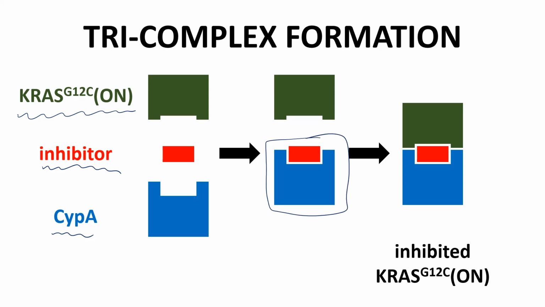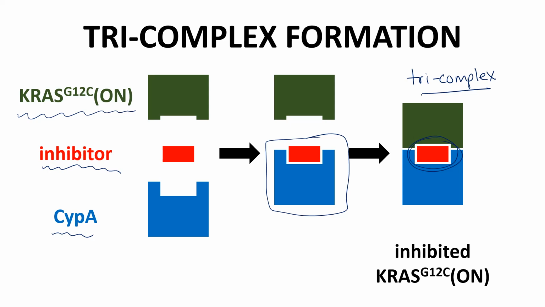CypA. CypA can then undergo its usual binding to KRAS-on. In the process, the inhibitor is brought into proximity to KRAS-on. The final outcome is an inhibitor sandwich between KRAS-on and CypA. The complete complex, the tri-complex, if stable, then has bound KRAS on, which will be inhibited of its oncogenic properties.